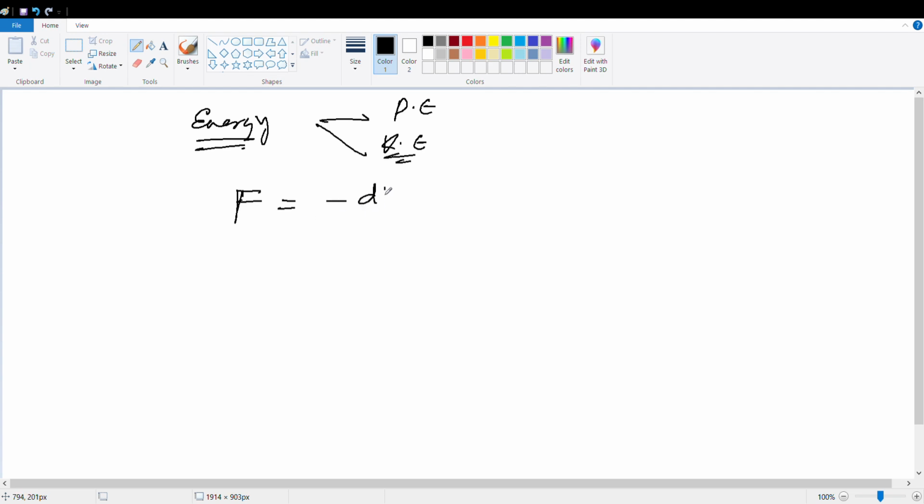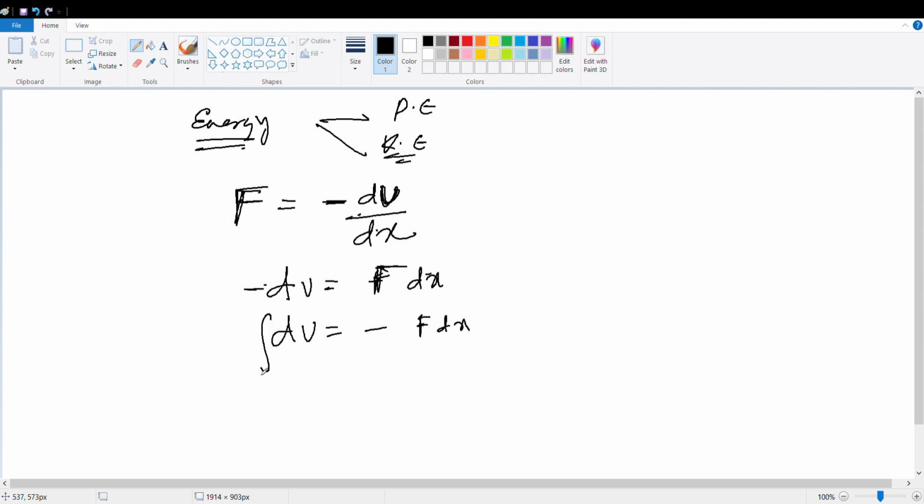So F is equal to minus du by dx. Minus differentiation of energy with respect to x is nothing but force. So we can write du as minus f dx. If I take integration of both sides, I will get u as half kx square plus u naught.